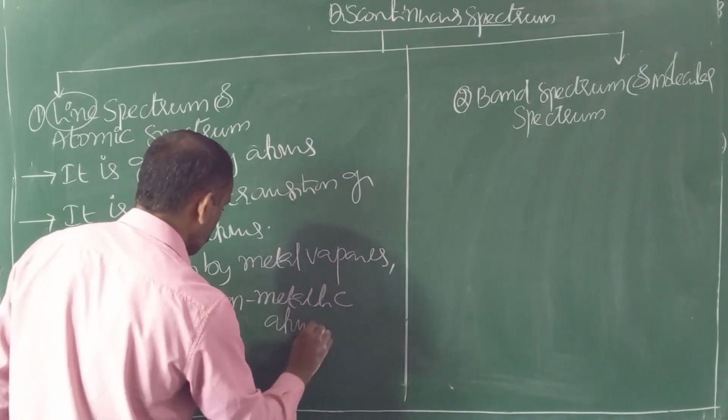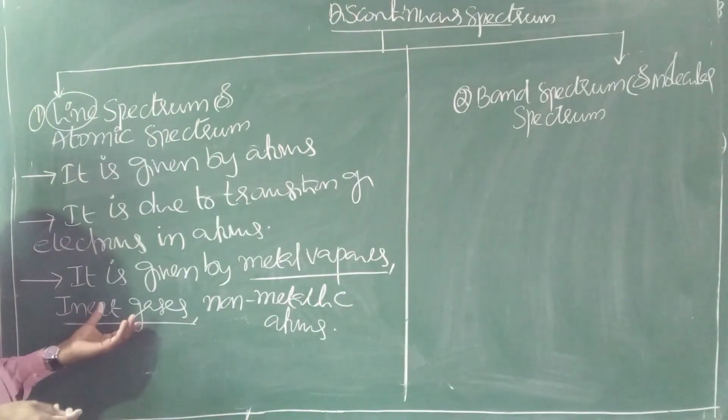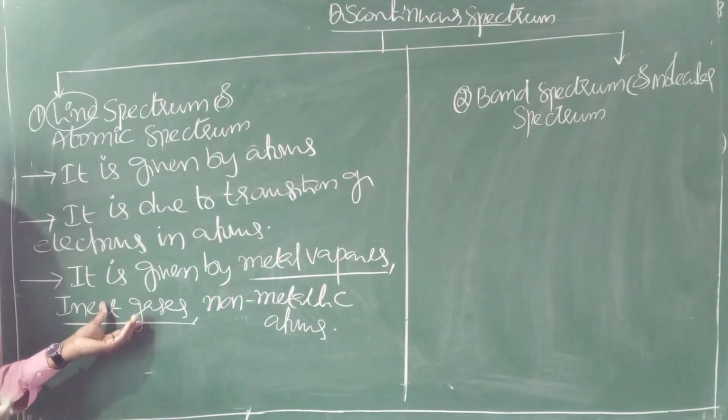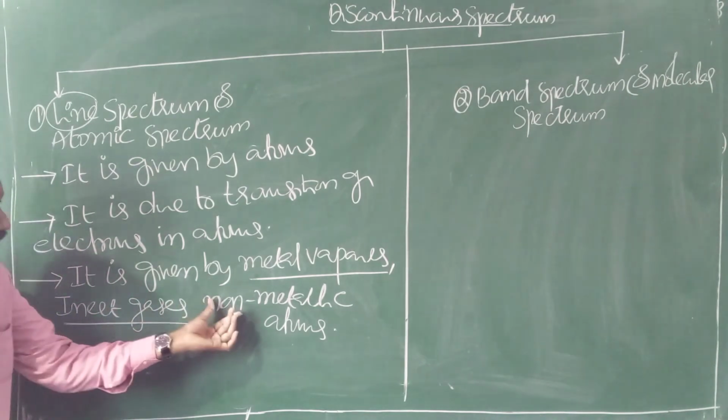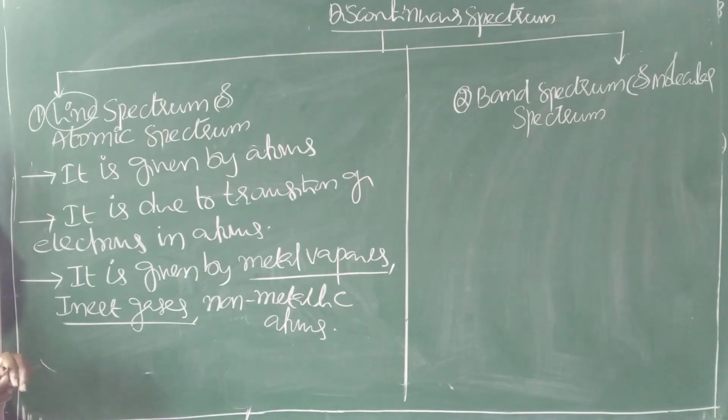Inert gases are also monoatomic; they are atoms. So this is about line spectrum or atomic spectrum. You should remember that line spectrum is given by atoms.